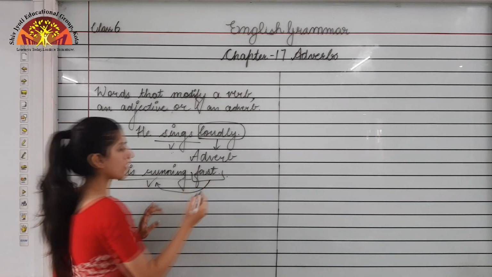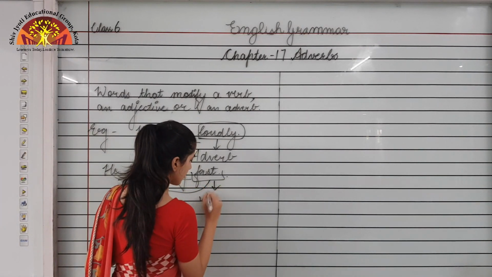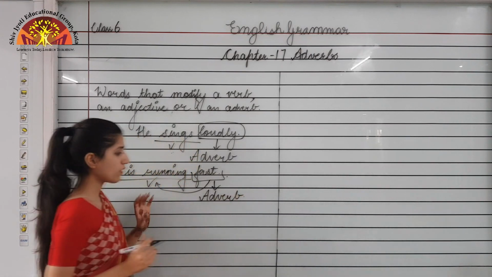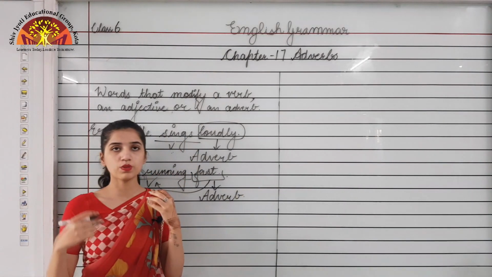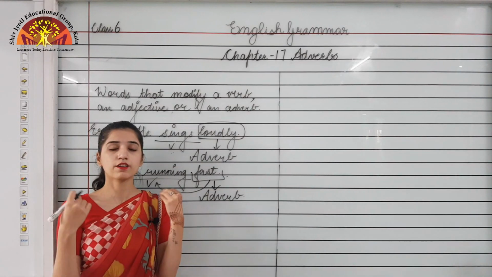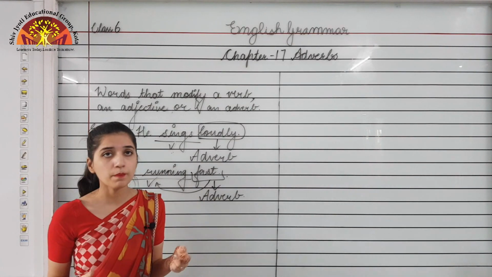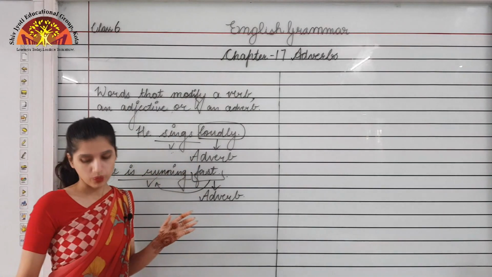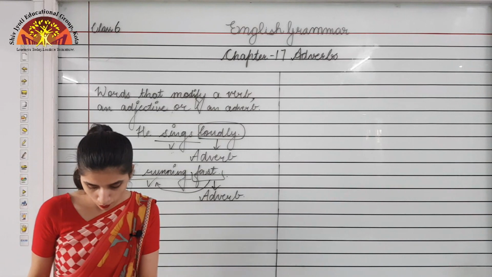So this is an adverb again. Adverbs are the words that add to the meaning of the word, giving additional information about the verb. These are some examples of adverb.